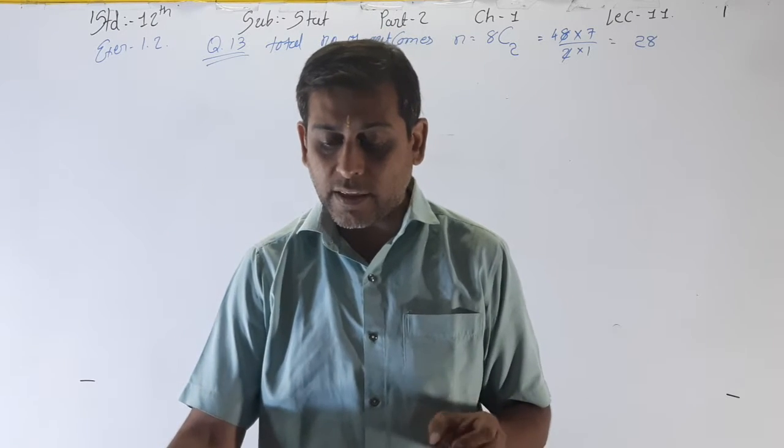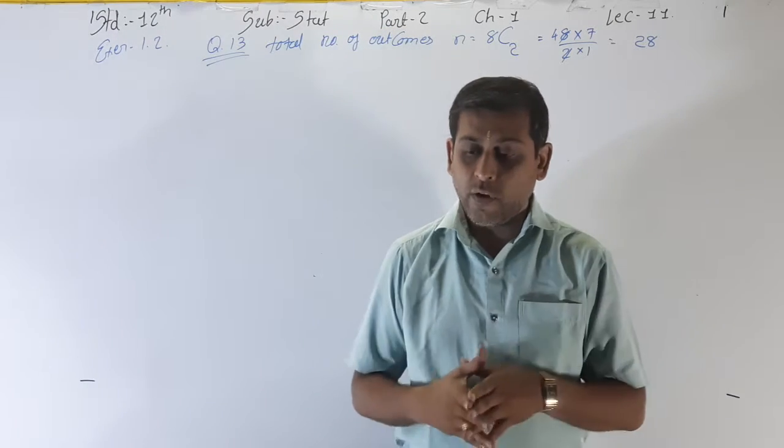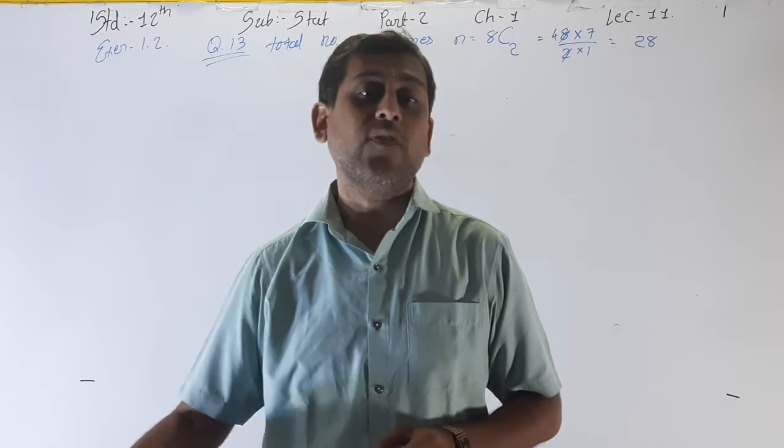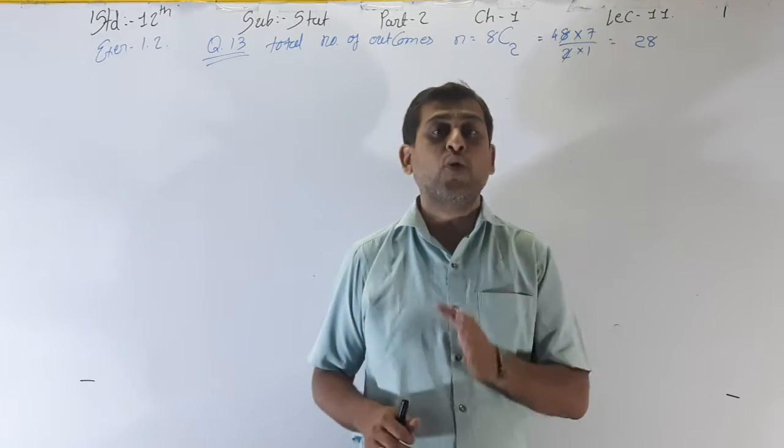Okay, now see what is the next question. Find the probability that the selected persons are husband and wife. See, how many husbands and wives are there? 4 husbands and 4 wives, so 4 couples are there.